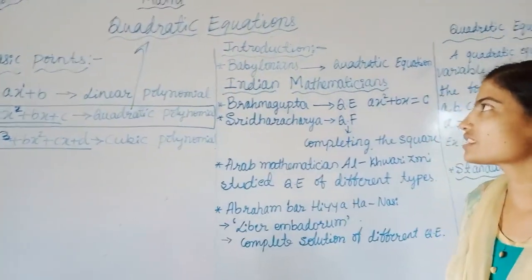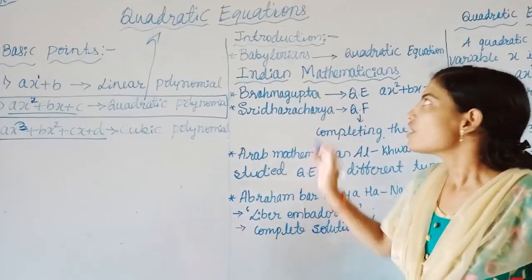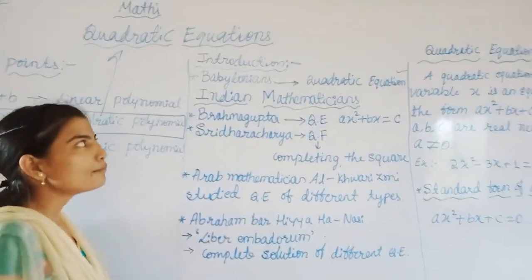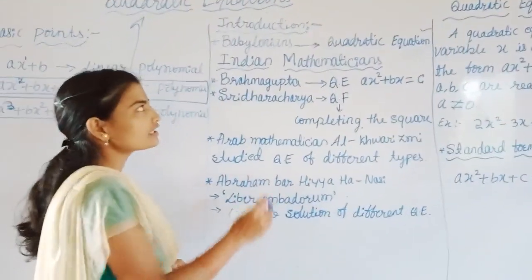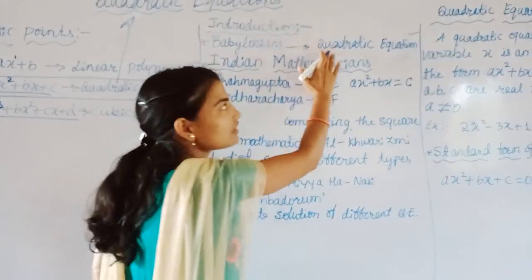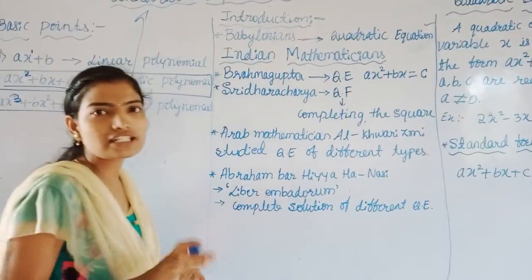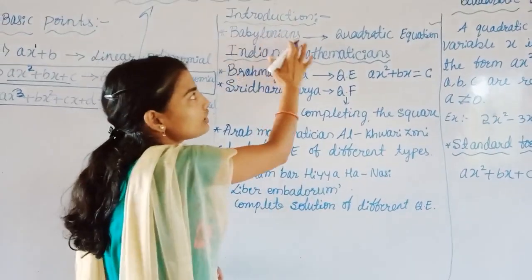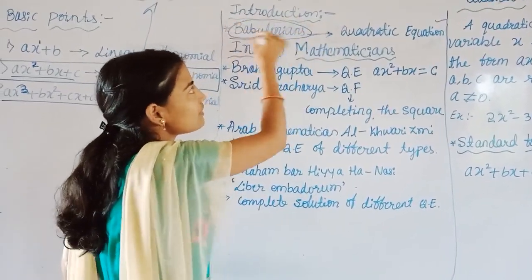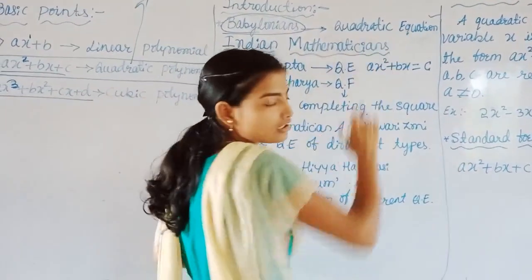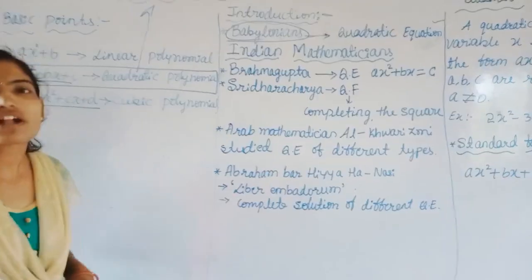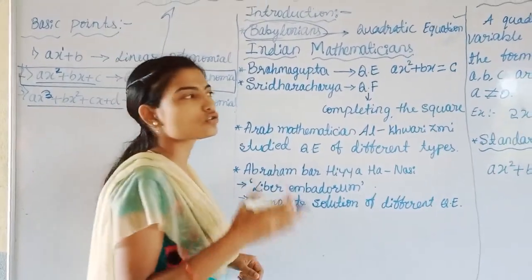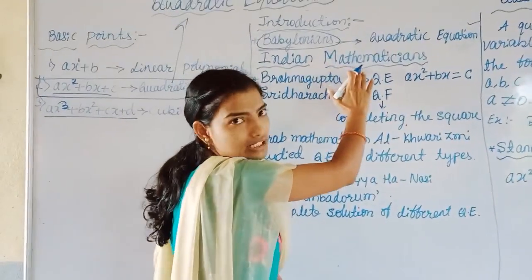What is the introduction of this chapter? First, we know that many people believe that Babylonians were the first to solve quadratic equations. Who solved quadratic equations first? Babylonians. But solving quadratic equations in general form, that credit goes to our Indian mathematicians.